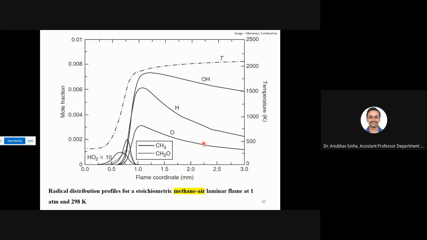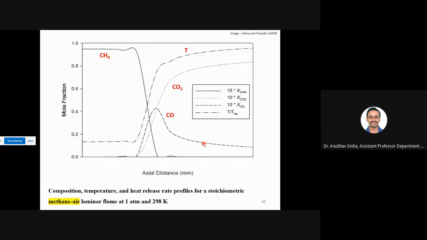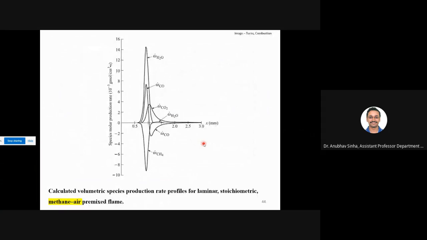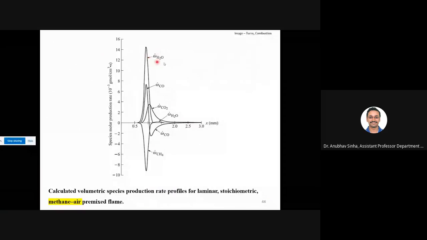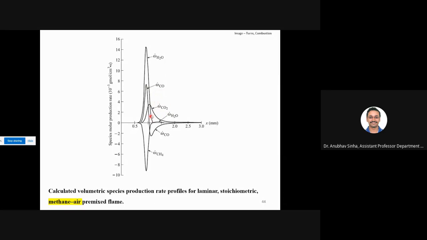Fine. So let us talk about this element we have discussed. Let us talk about reaction, volumetric reaction rate, or how the species is produced. So in the middle you see water is produced. Then CO is produced and CO2 is produced. CO peak is here.